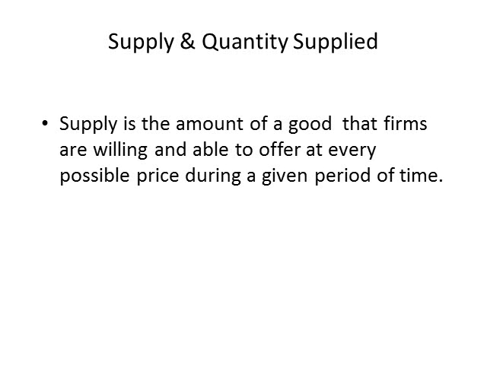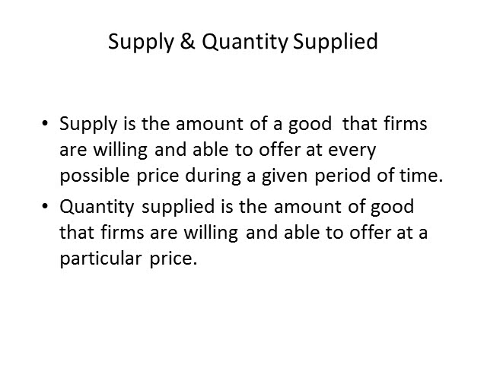There are two key concepts related to supply. First, supply is the amount of a good that an individual is willing and able to supply at every possible price in a given period of time. Second, the quantity supplied is the amount of good that an individual is willing and able to supply at a particular price. While these two concepts sound pretty much the same, they are in fact different. Supply has many prices and many quantities associated with it. The quantity supplied is a single amount of a good at a particular price. The difference will become a little clearer as we work through an example.